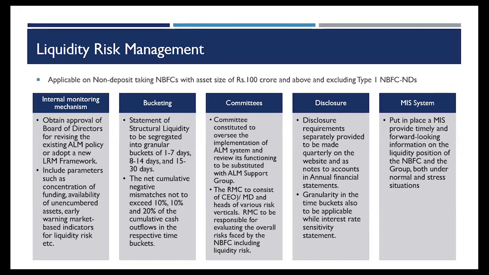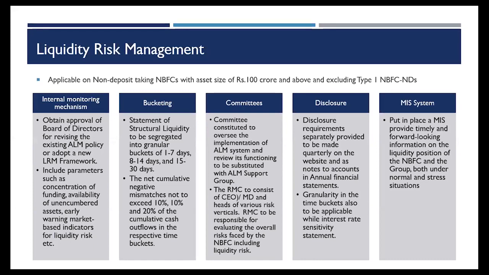So I'll have to see that my net cumulative negative mismatches are not exceeding 10% for a bucket of 1 to 7 days, and 10% for a bucket of 8 to 14 days, and for 15 to 30 days it is not exceeding 20% of the cumulative cash outflows.